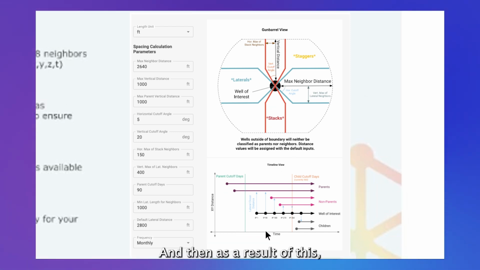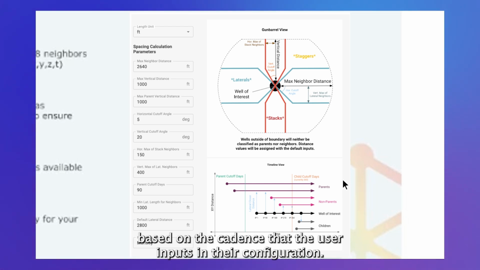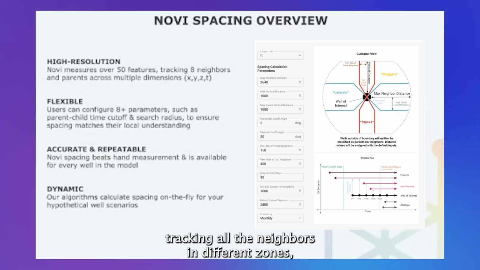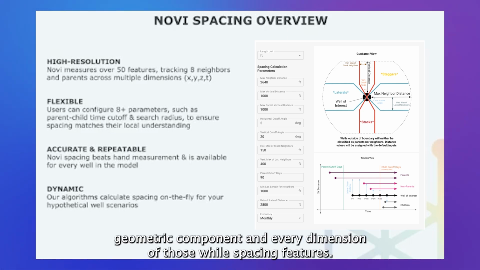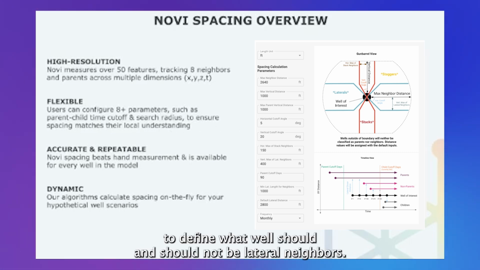And then as a result of this, Novi will also generate these spacing features in a time series based on the cadence that the user inputs in their configuration. The result of this is Novi will provide over 50 features tracking all of the neighbors in different zones, both lateral, stagger, and stack, and provide every geometric component and every dimension of those well spacing features. And this gives the user the flexibility to define what wells should and should not be lateral neighbors.